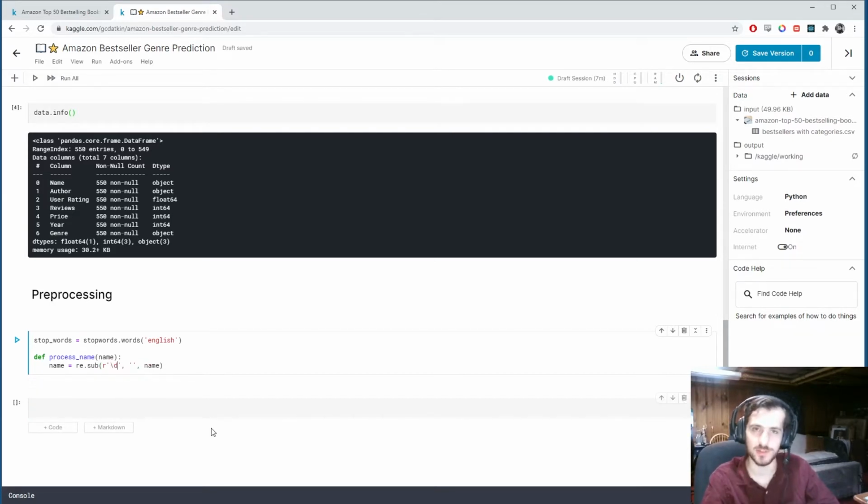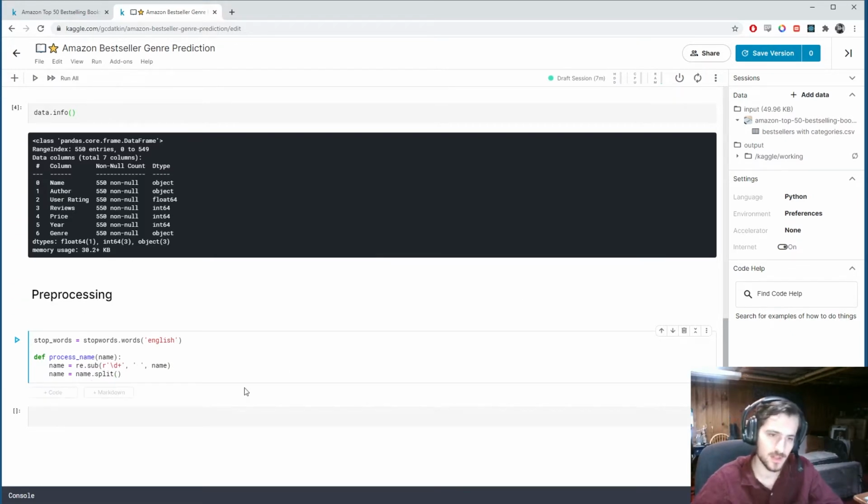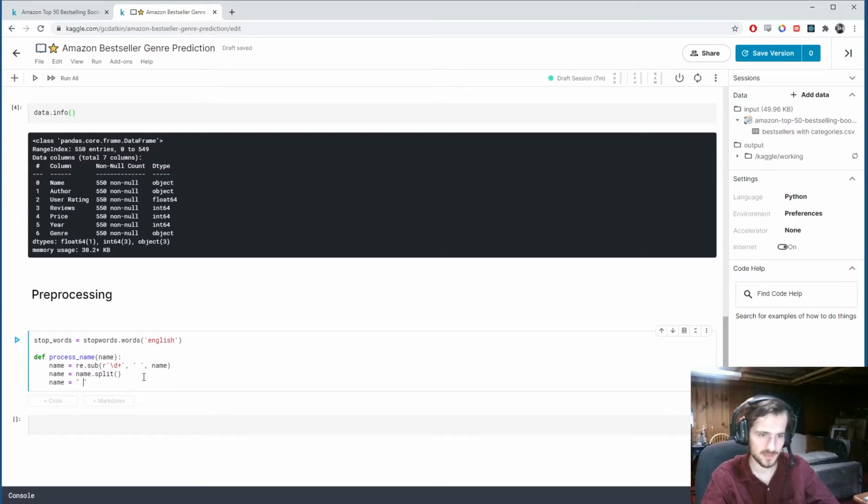So \d means any digit character, any number of times, one time or more. That's what this means. We will replace with a space. So this is just removing numbers. Then we'll split it. Name.split. So this will split on white space. So it will become a list. And then what we'll do is we'll join it back together on spaces.